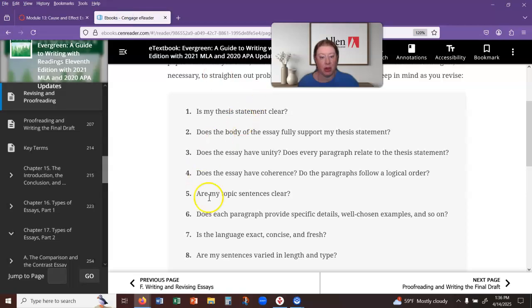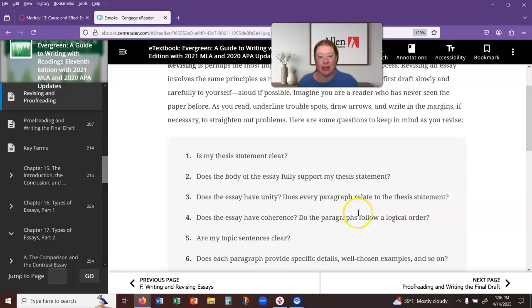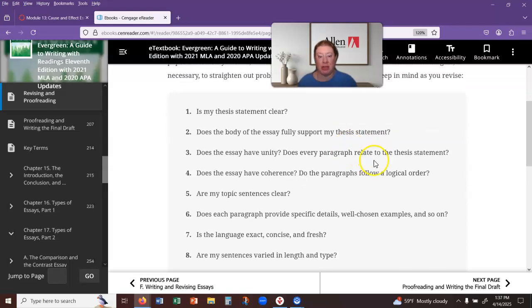Okay, so in the textbook on page 206, there are 9 questions that are just kind of self-editing types of questions, thinking about your own essay, reading back through your own essay. So when you are reading through your rough draft that you submitted to Canvas, just leave yourself a few notes. I also want you to be thinking about these questions, and you're going to answer these 9 questions in a separate Word document. Just open it up. You can copy and paste the questions, and then you're just going to answer them.